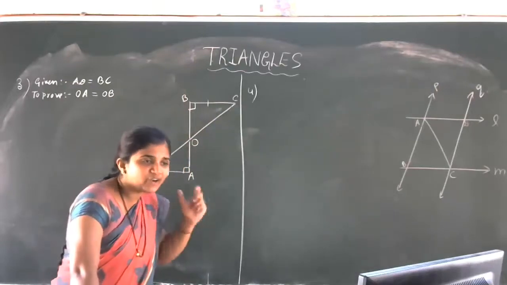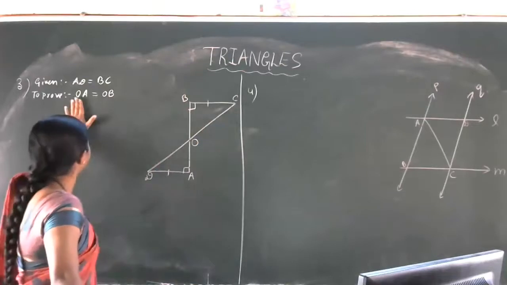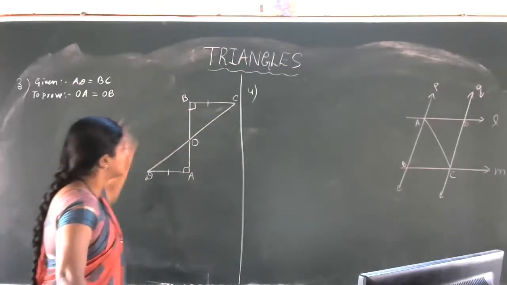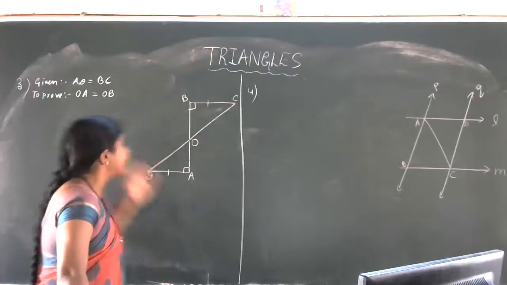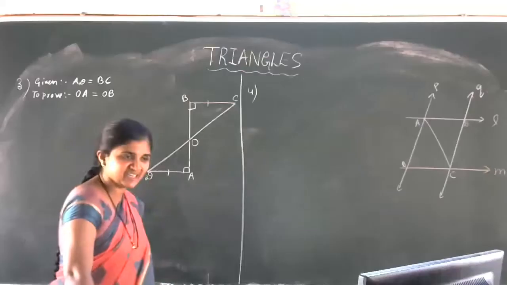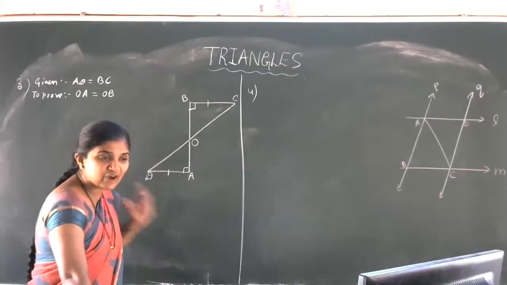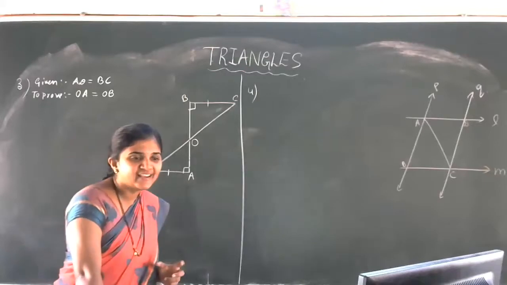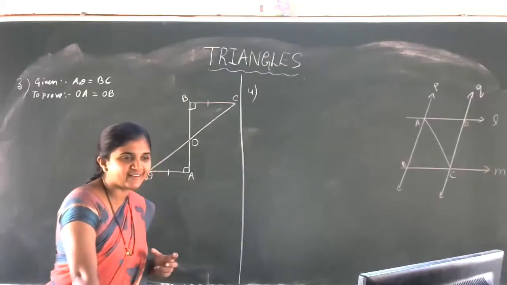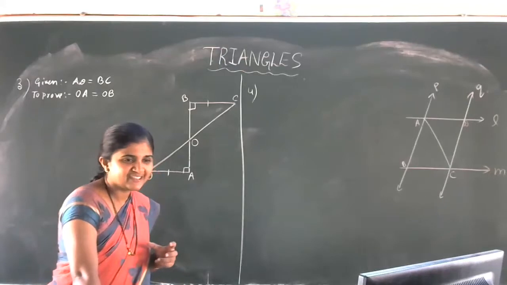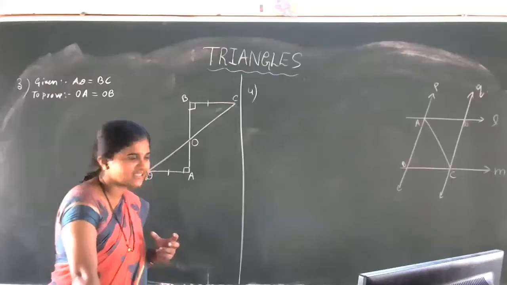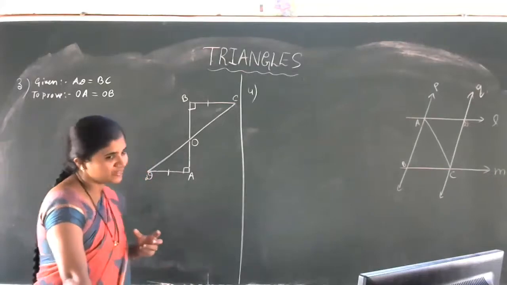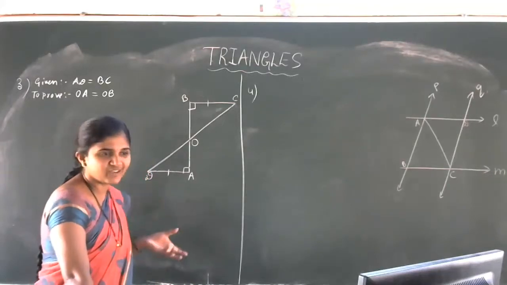So now what we have to do to get the proof? To prove is OA is equal to OB. How can we show that OA is equal to OB? Given is AD is equal to BC. So which concept, which trick, do we have to apply here? Yes, we have to go to the congruency of triangles.